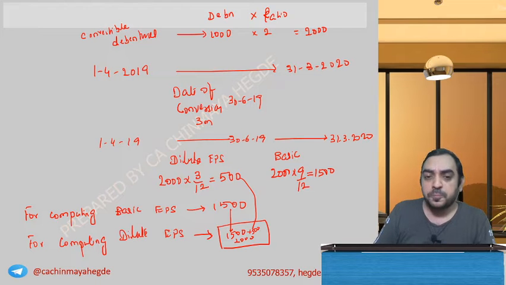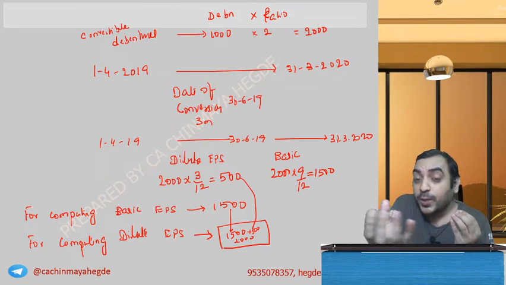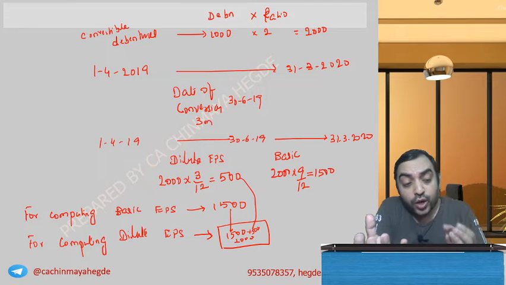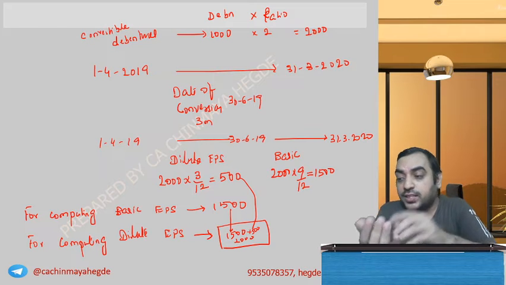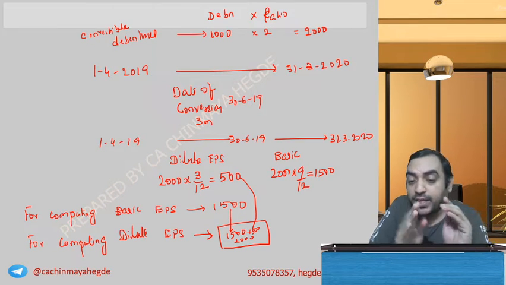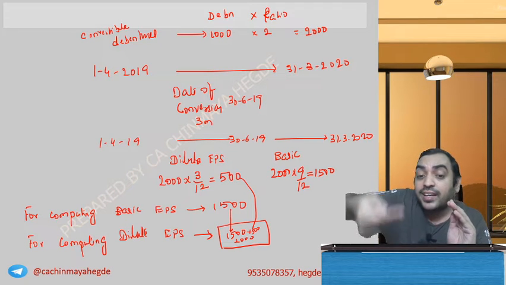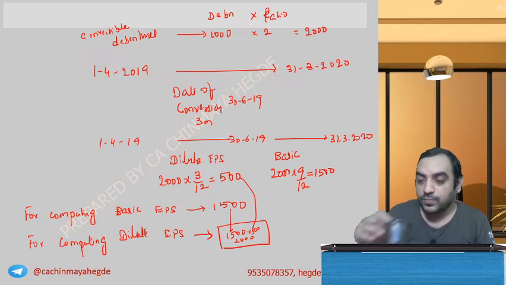I'll repeat once more. When you calculate dilutive EPS, don't take only the basic EPS shares. Whatever the shares in basic EPS, plus additional shares. The numerator will increase by the profit, and the denominator will increase by the additional shares. Are you clear in this case?